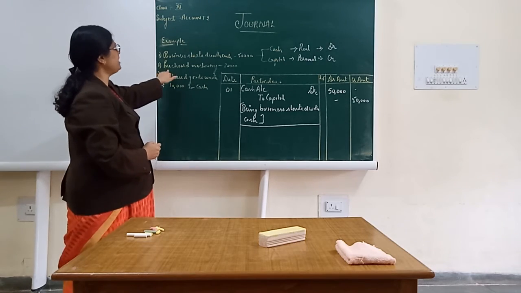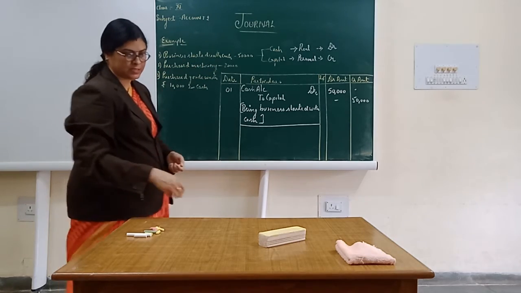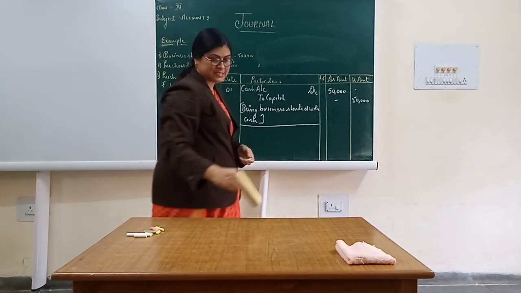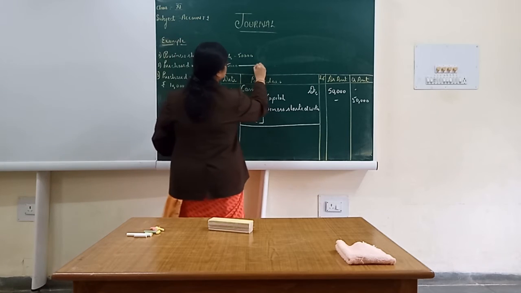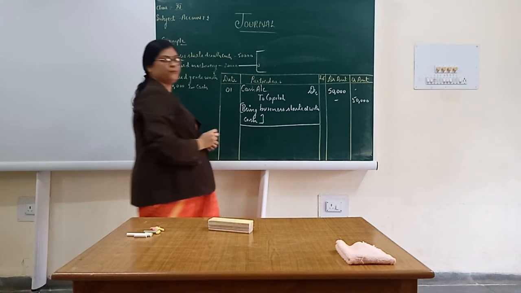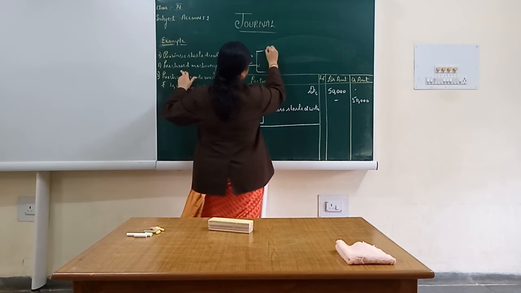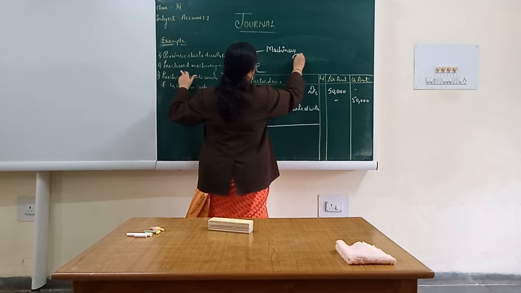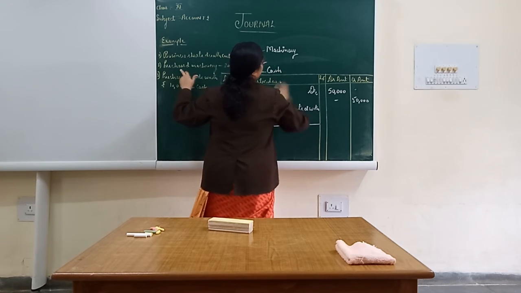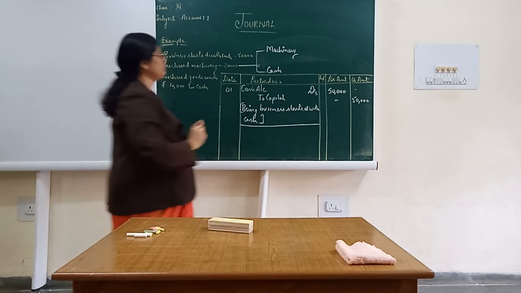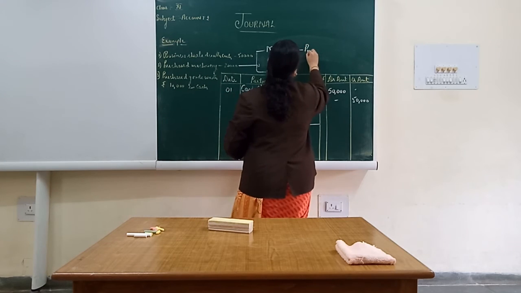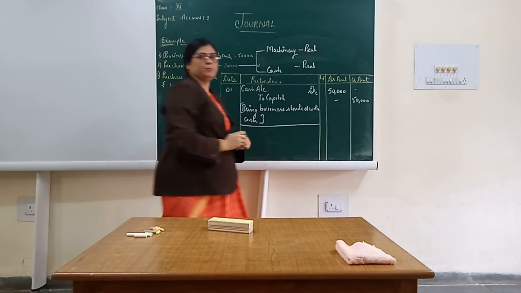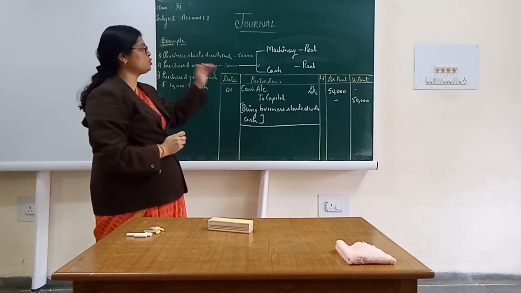Now let's take another example. Purchase machinery worth rupees 20,000. See, over here, in this case, what are the two accounts which are affected? The two accounts are, the very first one is machinery and the second one is cash. Identify the nature of the transaction. Both are real in nature. Machinery is also a real account, cash is also a real account.